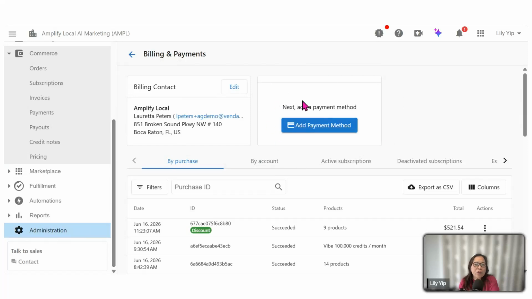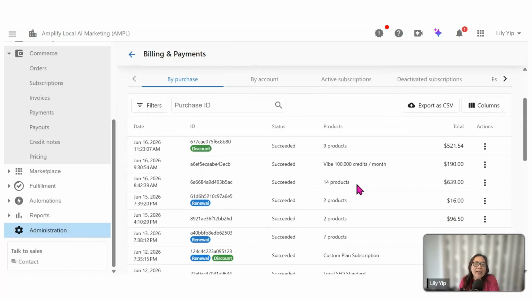Anytime you want to change a credit card, take for example if a credit card is expiring and you want to refresh or update to a new credit card, you can always do it on your own. Just click on Add a Payment Method or Edit to change card details. This card will be the card that the Vendasta system will charge for any products you activate for your own use or for your clients, at the wholesale price.